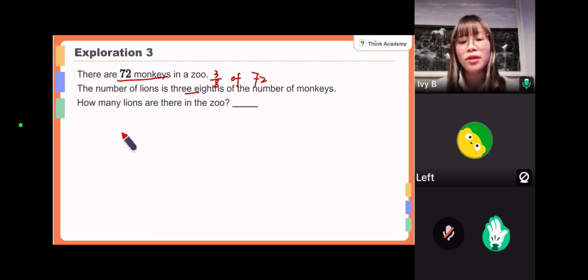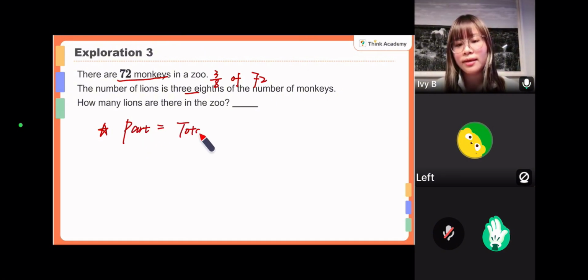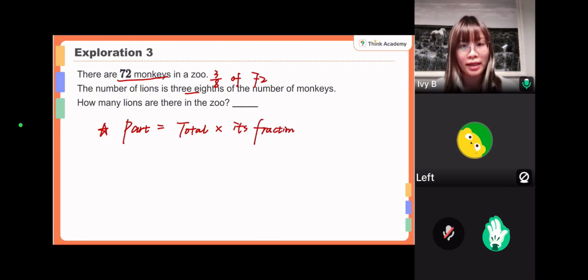Yeah, okay, so if you're looking for the part, now it's time to take down the note. That is, use the part equals to the total. This time the total is the amount of monkey. The total times the corresponding fraction for the part. So for example, if we're looking for the lion, we need to use the fraction for the lion. Is that clear? This word is very important.